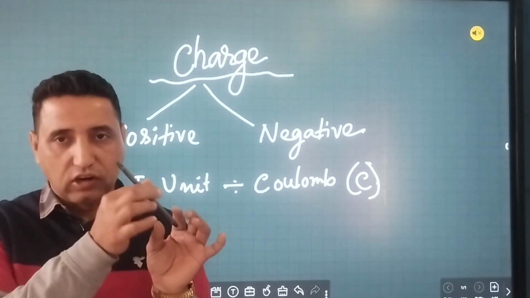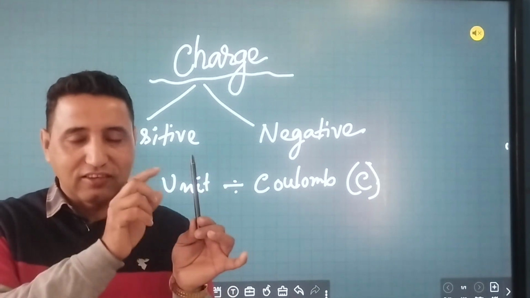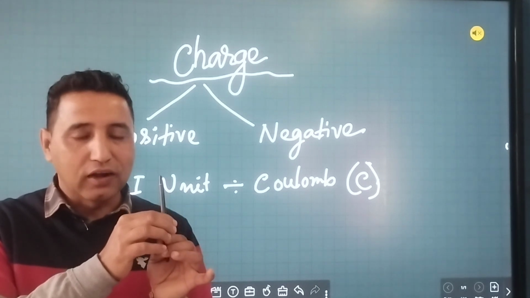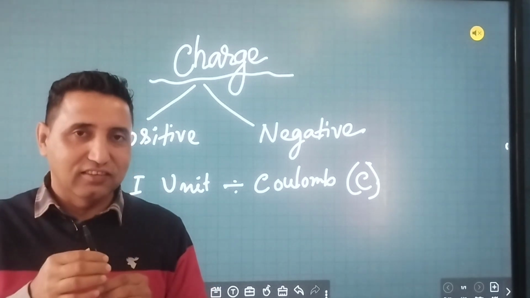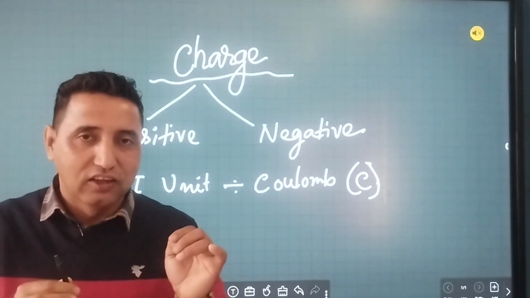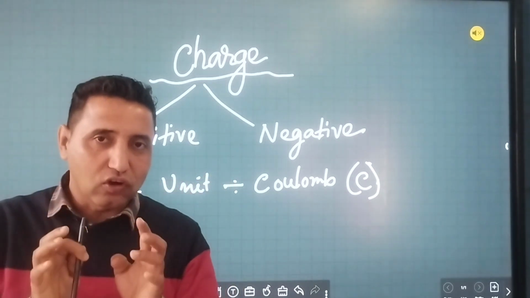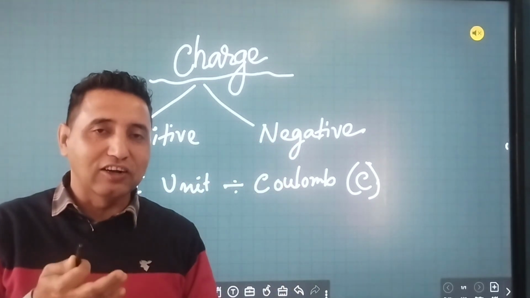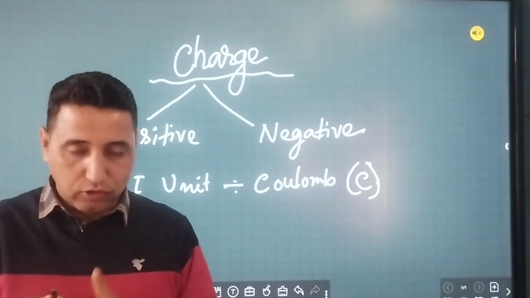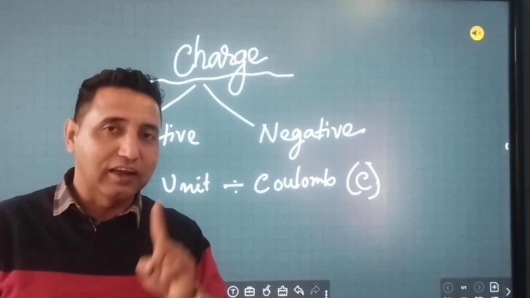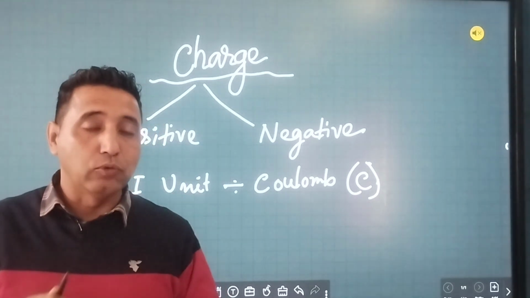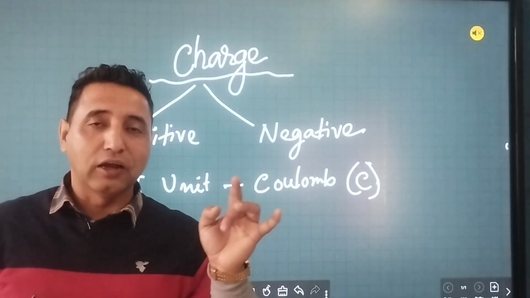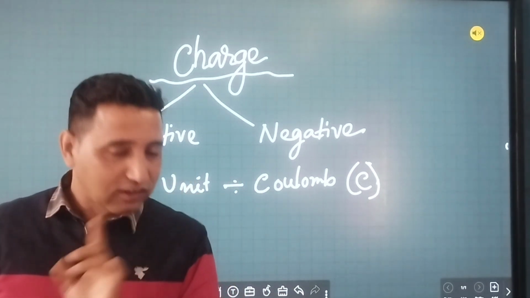Otherwise it has charge, but its charge is zero. But when I say no charge, that is a different thing. So somebody might have positive charge, somebody might have negative charge, somebody might have no charge, or somebody might have zero charge. Is that clear?